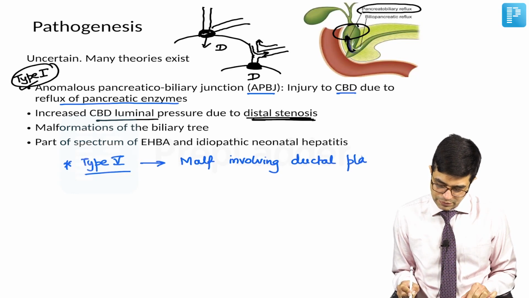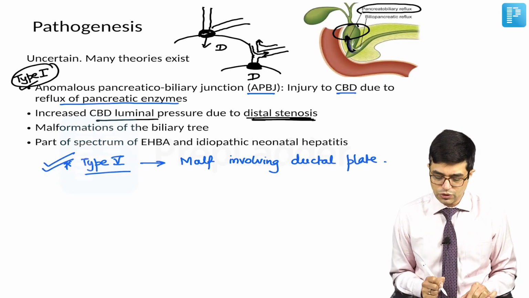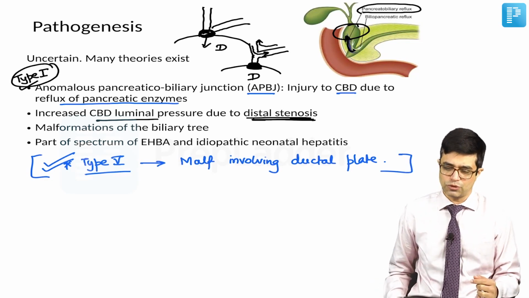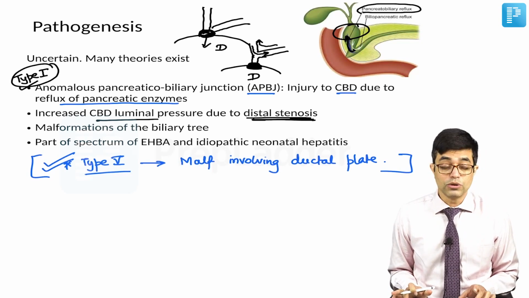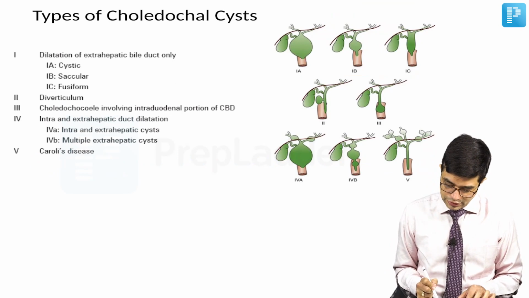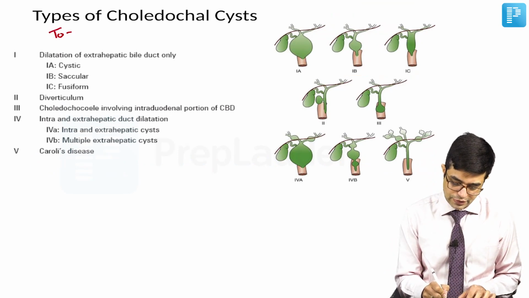So, ductal plate malformations are responsible for type 5 choledochal cyst. Not mentioned in Nelson directly, but mentioned in other standard textbooks. So, after this pathogenesis, let us talk about the types of choledochal cyst. The classification we follow is known as Todani's classification.